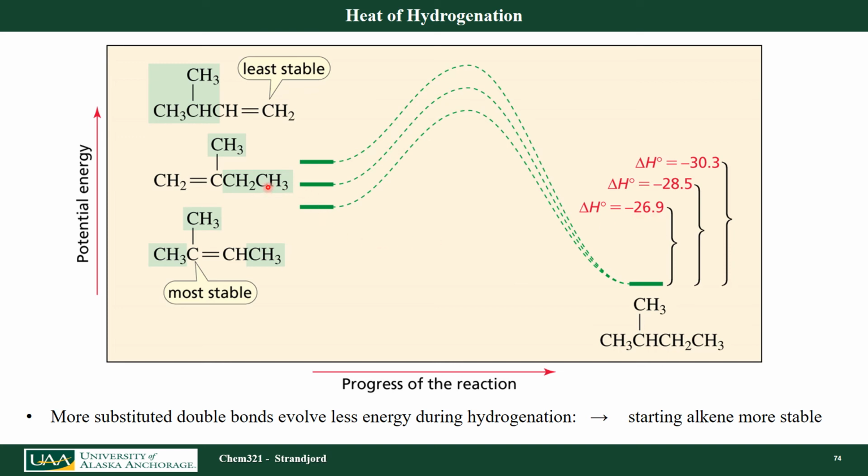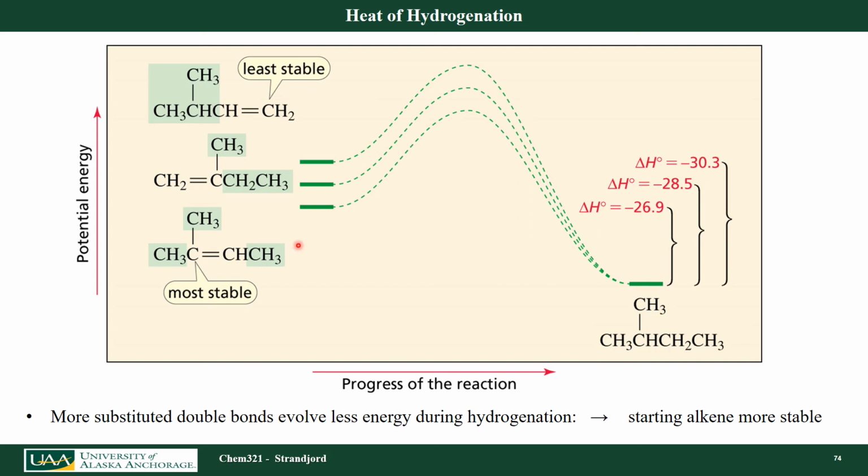If I have a more substituted alkene, I release 28.5, so my starting material must have been higher because my product is always at the same level. And then finally, the least substituted, my reactants had to have started even higher because they release more energy.